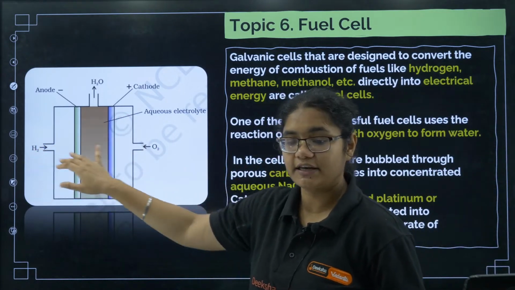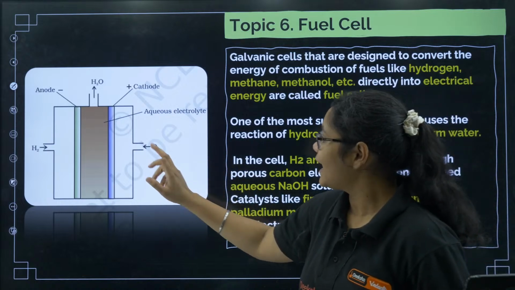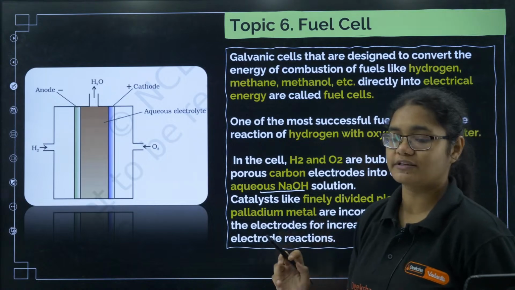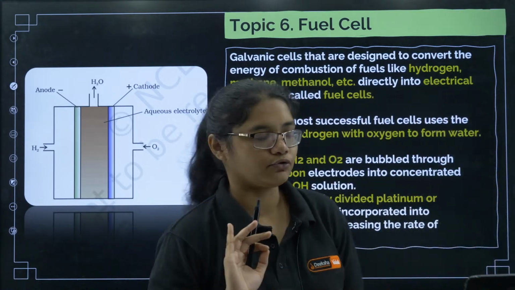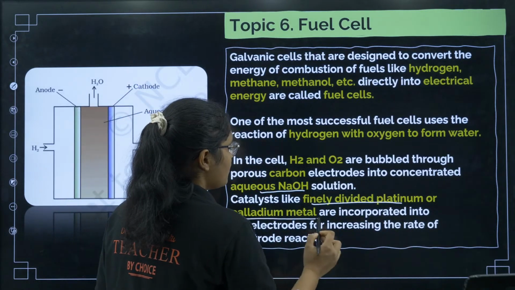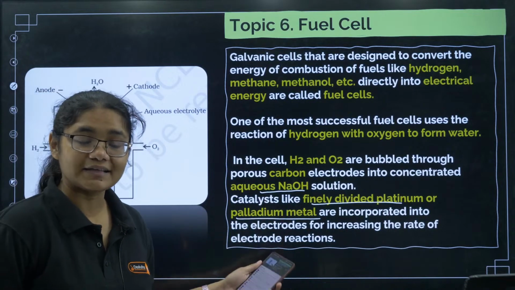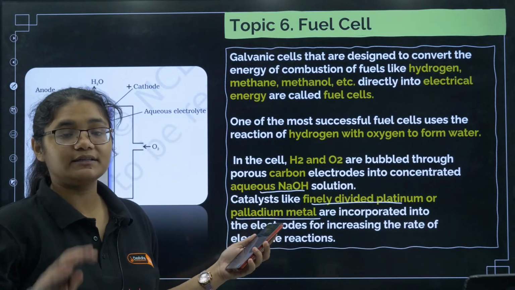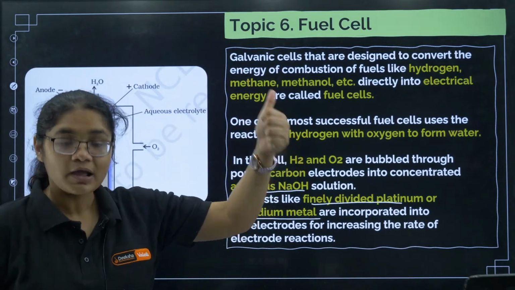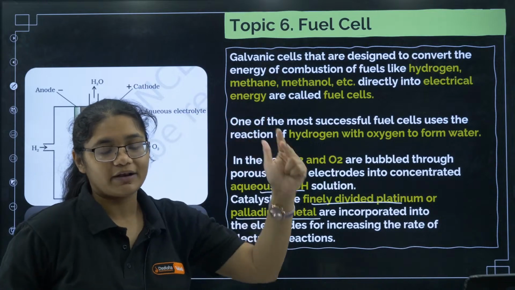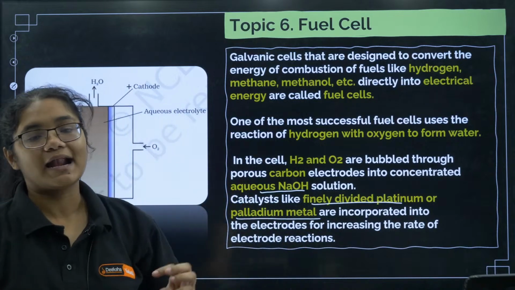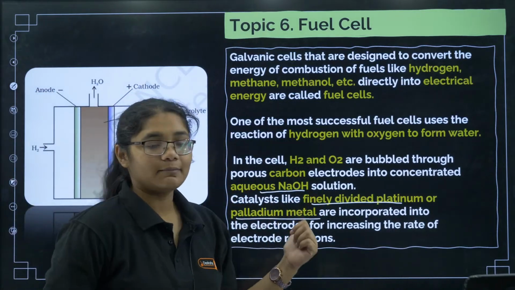Then on the anode you have hydrogen and on the cathode you have oxygen, and then you have an electrolyte. What is used as electrolyte? Aqueous NaOH is used as electrolyte. That is the third thing that you should be knowing. Next we have what is catalyst here, finely divided platinum or palladium metal. This is asked as a previous year question, so please remember these 4 points about the hydrogen oxygen fuel cell. Hydrogen is anode, cathode is oxygen, electrolyte is aqueous NaOH, and this was used in Apollo space program, and catalyst is finely divided platinum or palladium.